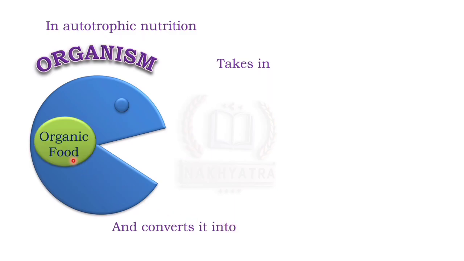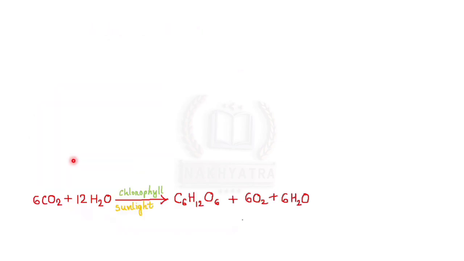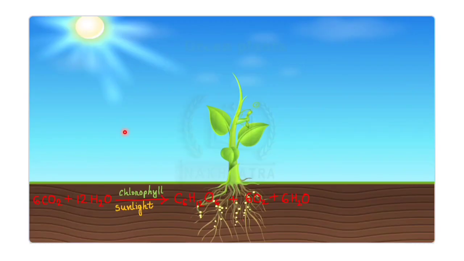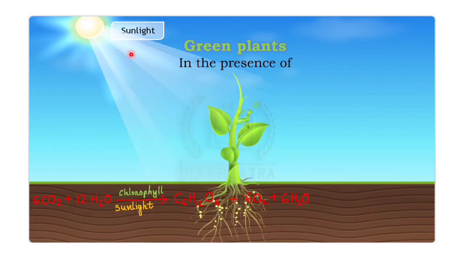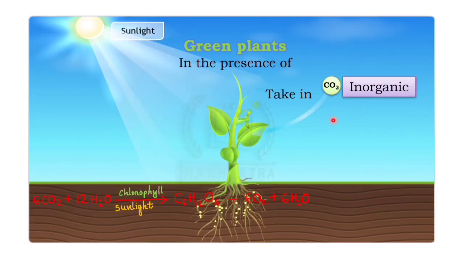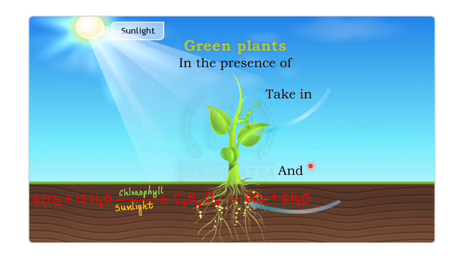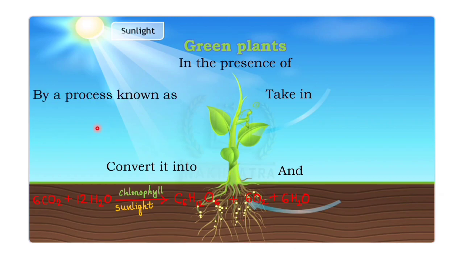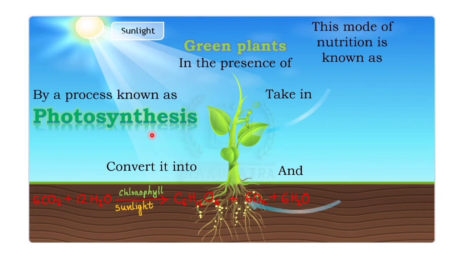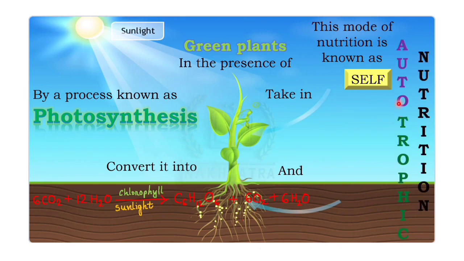For example, as you can see here, green plants in the presence of sunlight take in carbon dioxide and water and then convert it into organic food by a process known as photosynthesis. So this mode of nutrition is known as autotrophic nutrition. Auto means self and tropic means nutrition.